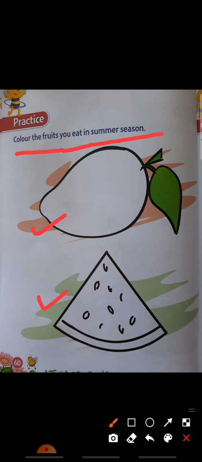Okay, so what I have taught now in today's class, all of this will come in your exams, so you have to practice it. So all these activities you have in your EVS awareness skill book, not the textbook. Okay, so everyone has to practice this and do the